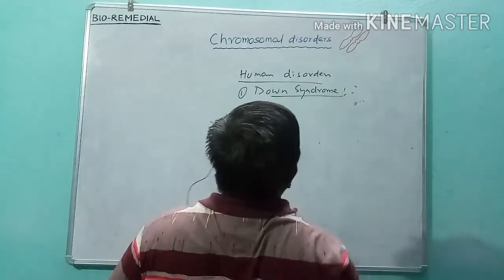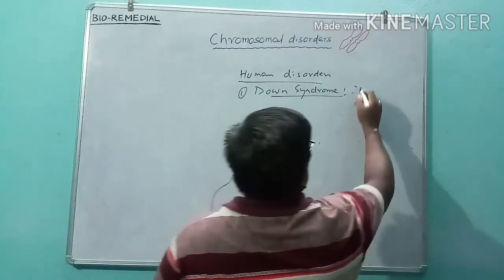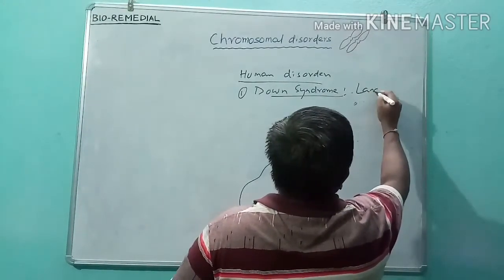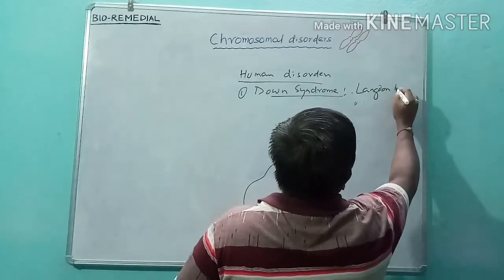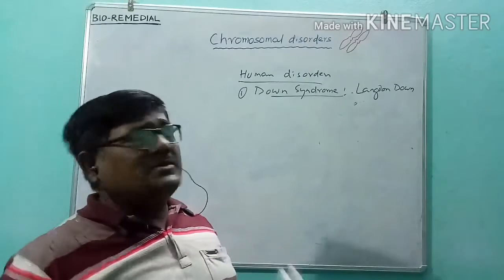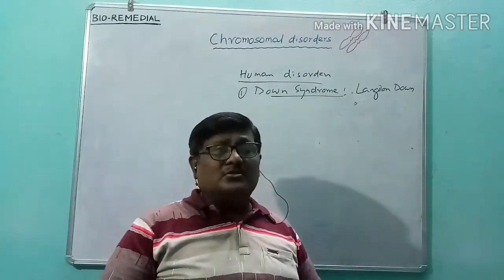So Down syndrome was first proposed by Langdon Down. The scientist was Langdon Down. It was reported for the first time by this person, so the syndrome is known as Down syndrome.